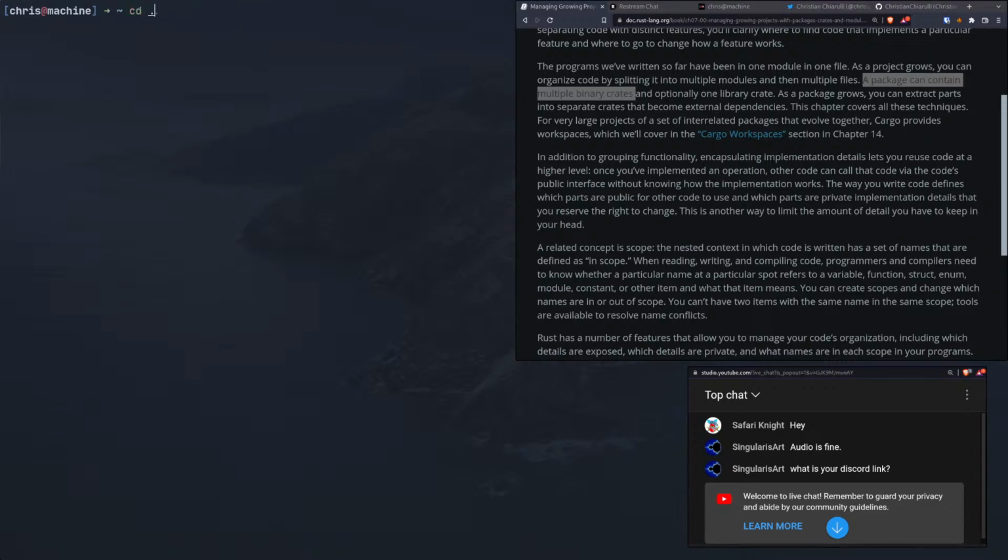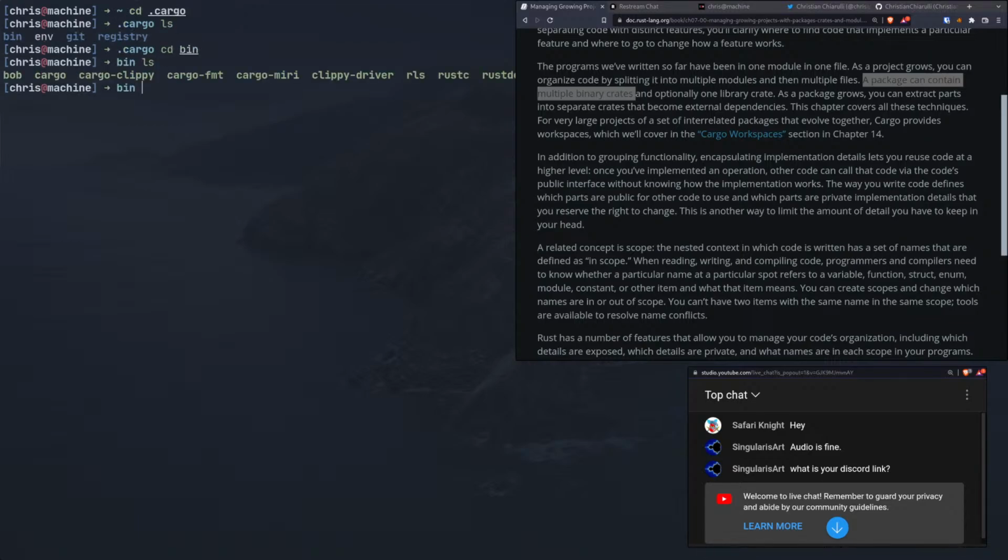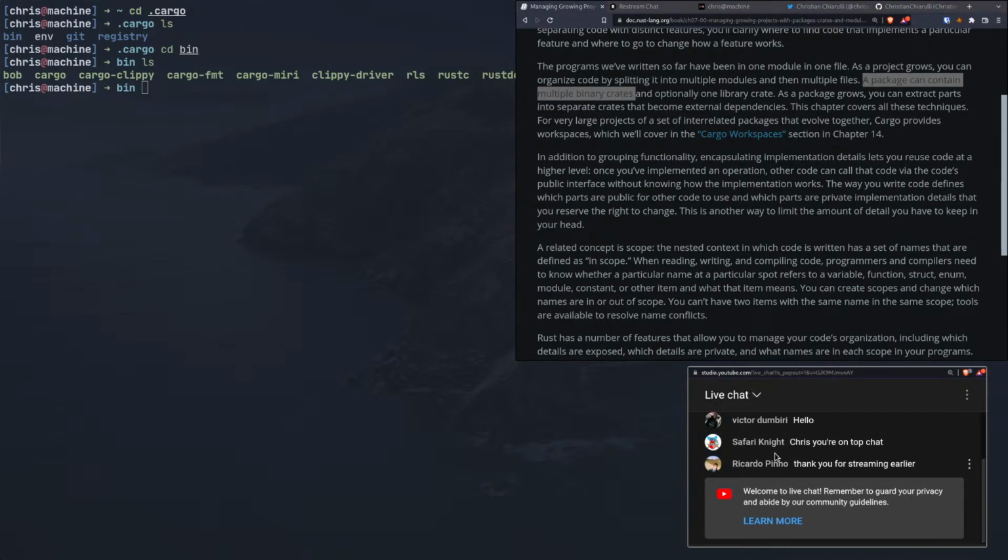Actually, I think where you can find your binaries is in .cargo and then in bin. And these are all binaries. Binaries are things that you can run on your system. So if you don't know what a binary is, all these things are commands that I can run from my terminal. And so these are all binaries, right?